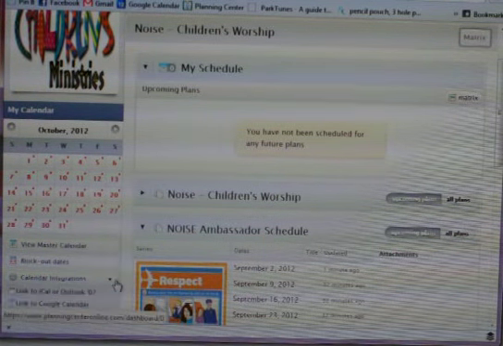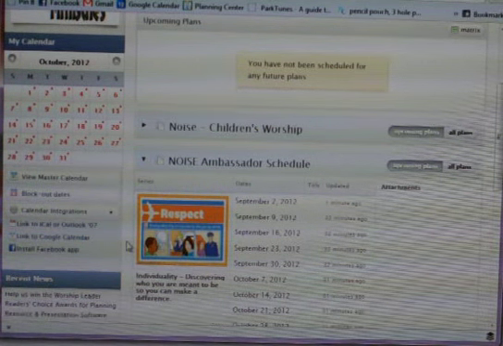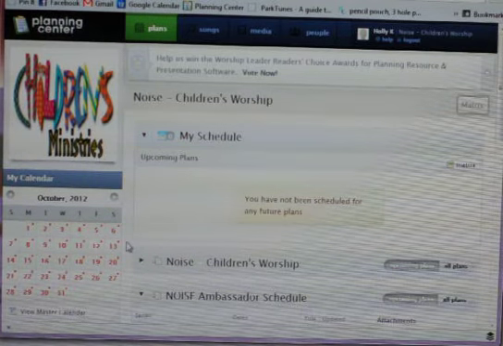Also down here you can integrate your calendar with Facebook or Google Calendar or iCal or Outlook, so feel free to do that, and then it automatically imports those dates to your calendar that you already use. Those are the basics of PlanningCenterOnline.com, and if you have any questions, feel free to ask or to email me.